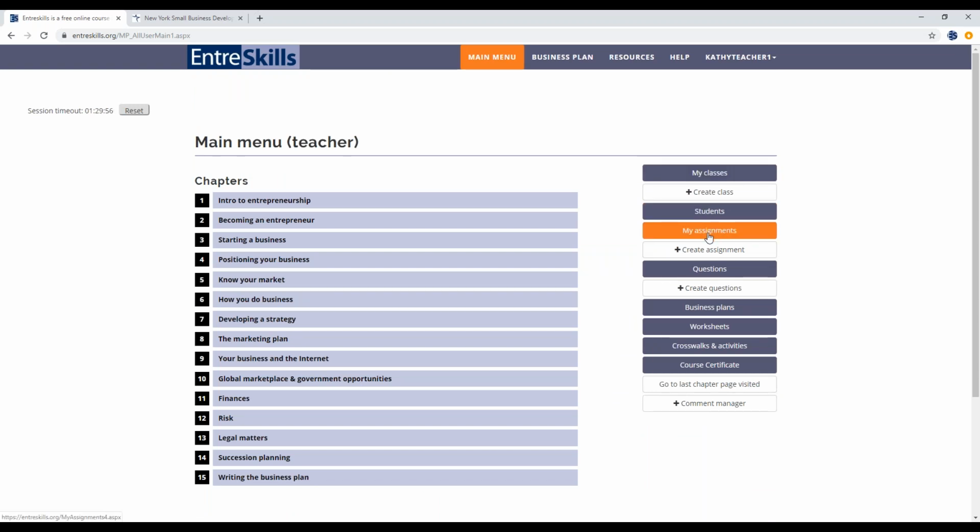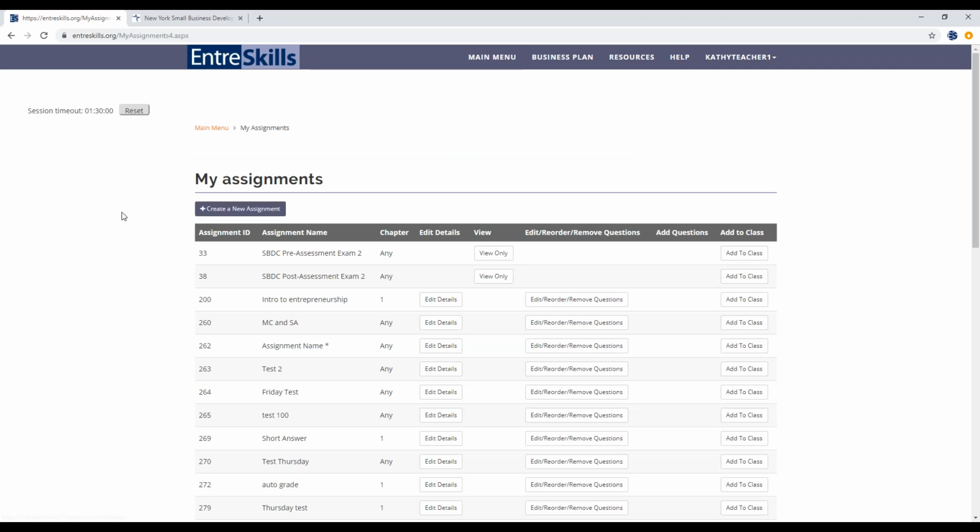The My Assignments button brings you to a list of any assignments that you've created. If you have a new account, you'll only see the SBDC pre-assessment exam and the post-assessment exam. You won't see these other things. These are all user-created assignments.